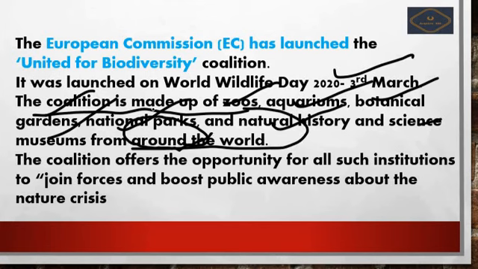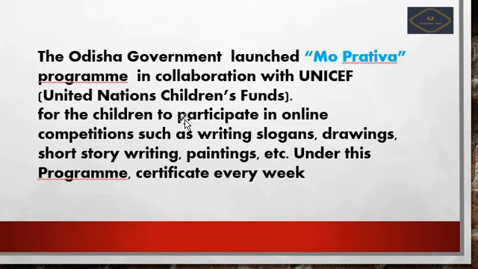So you should remember this, it is around the world, not only in the European Commission. The coalition offers the opportunity for all such institutions to join forces and boost public awareness about the nature crisis.